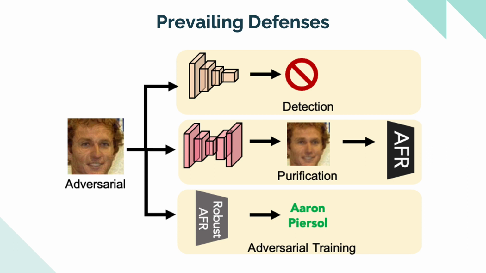Either we train a binary CNN detector that can distinguish between real and adversarial examples, or we attempt to revert the pixels or purify an adversarial image such that we can retrieve a real image back, or we train a new face recognition system with adversarial images as our training data, known as adversarial training.